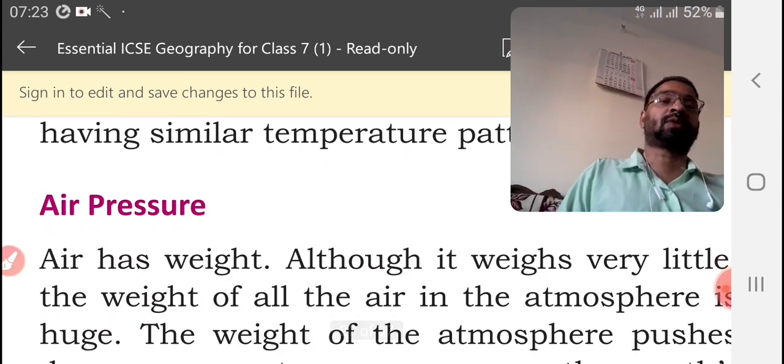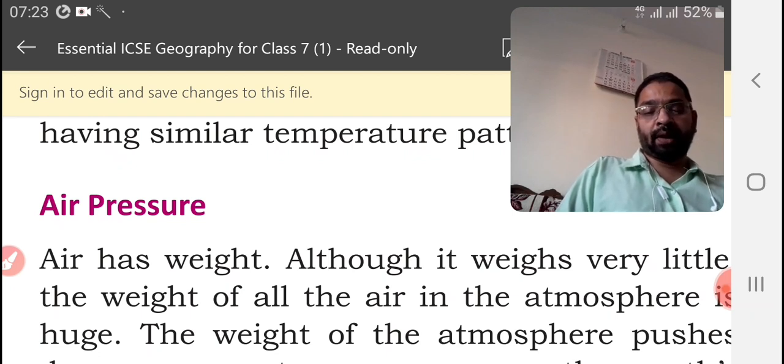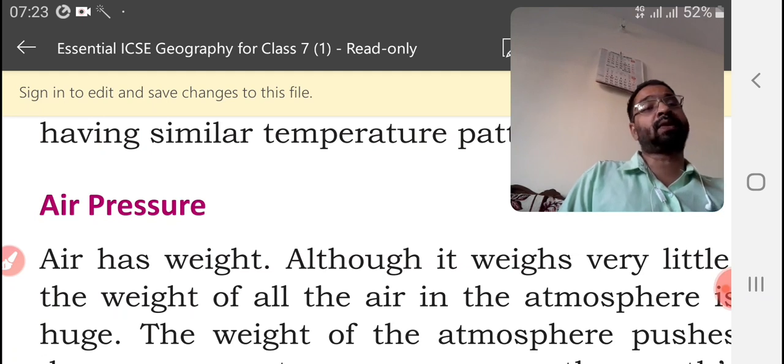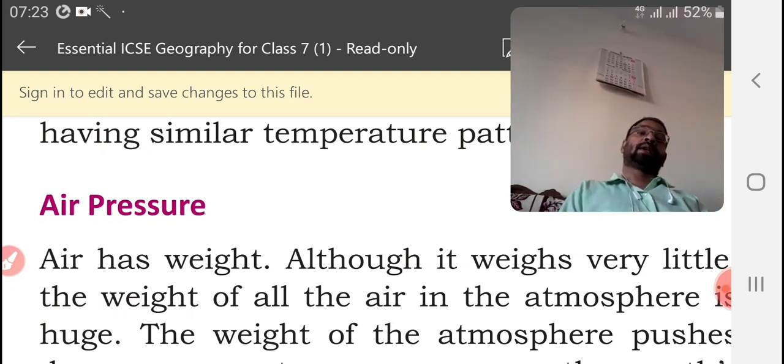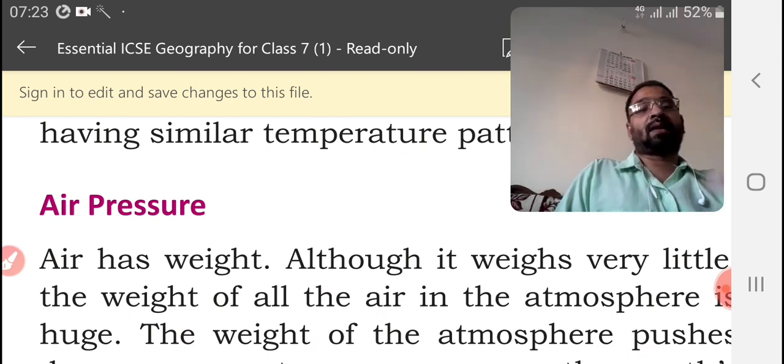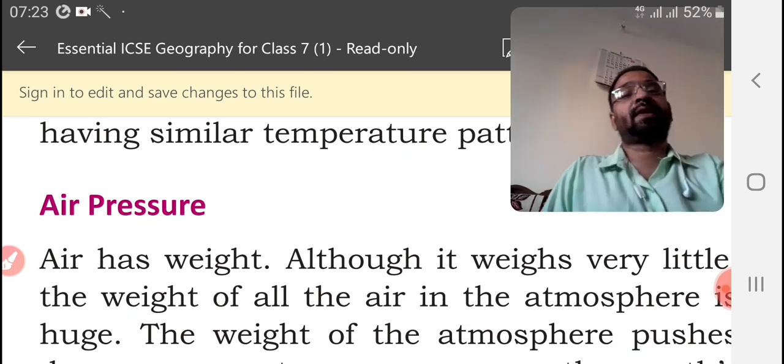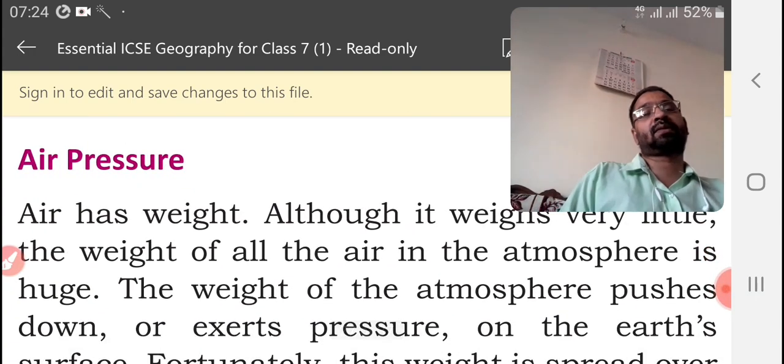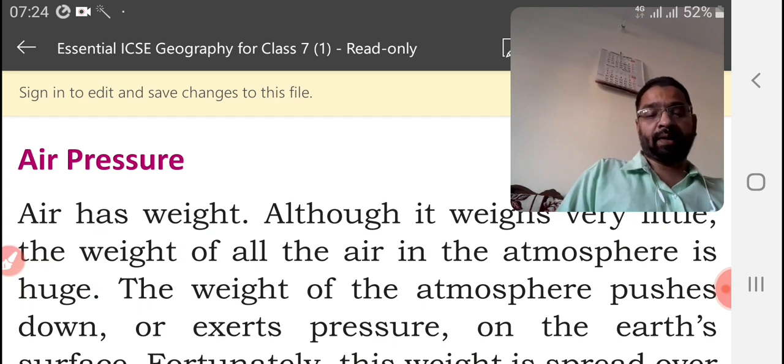From smaller time onwards, we have learned it. Air has weight, although it weighs very little. The weight of all the air of the atmosphere is huge. We know Earth is a huge planet. And atmosphere is a blanket of air which is surrounding the Earth. So, if we are measuring the weight of air, then what will happen? It is a huge measurement. We can't imagine what will be the weight of it.